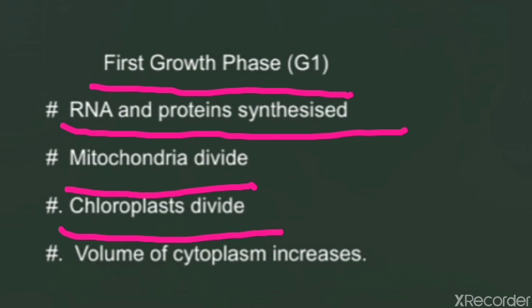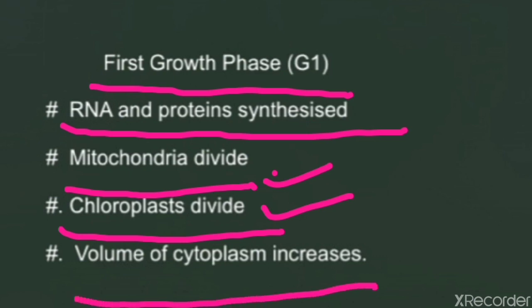Clear, children? These two organelles, mitochondria and chloroplast, have their own DNA, deoxyribonucleic acid. And one more thing, the volume of cytoplasm increases in this phase. In G1 phase, volume of cytoplasm increases.